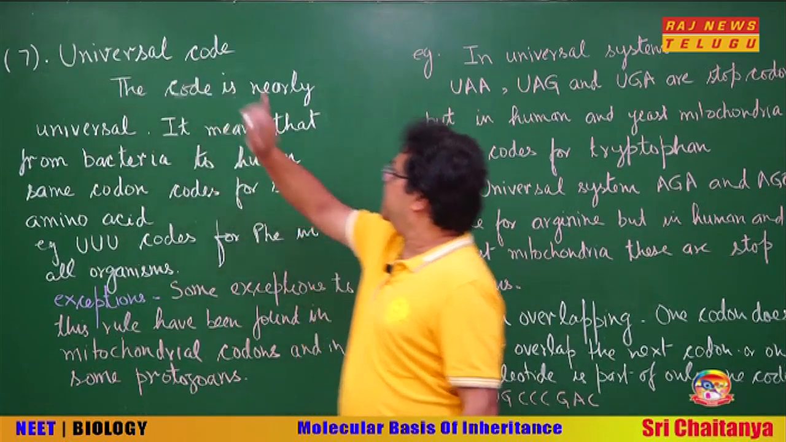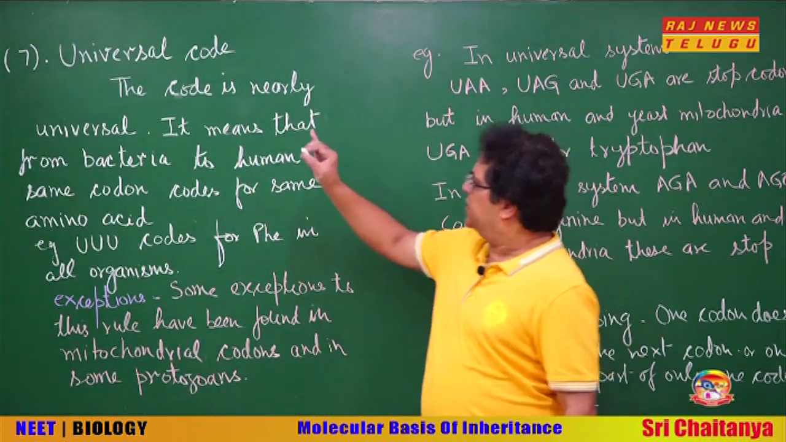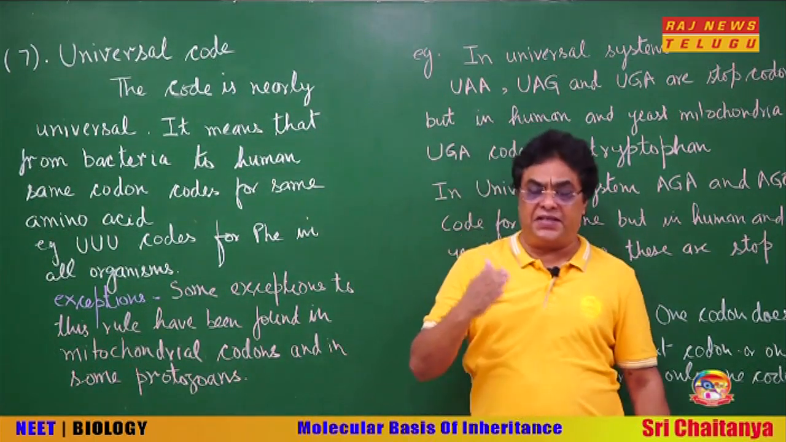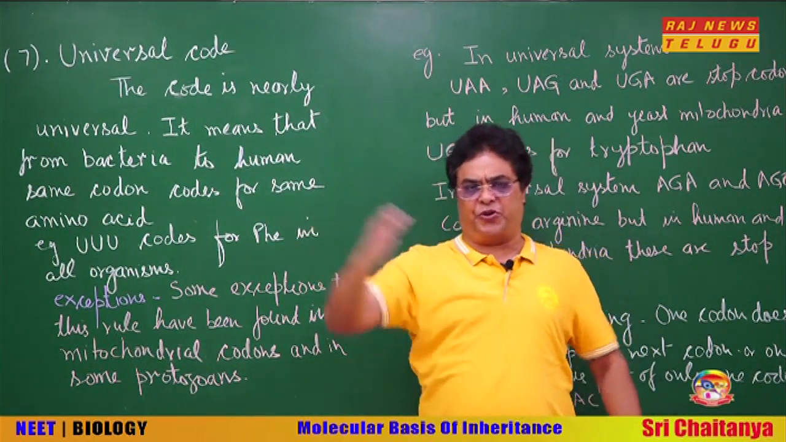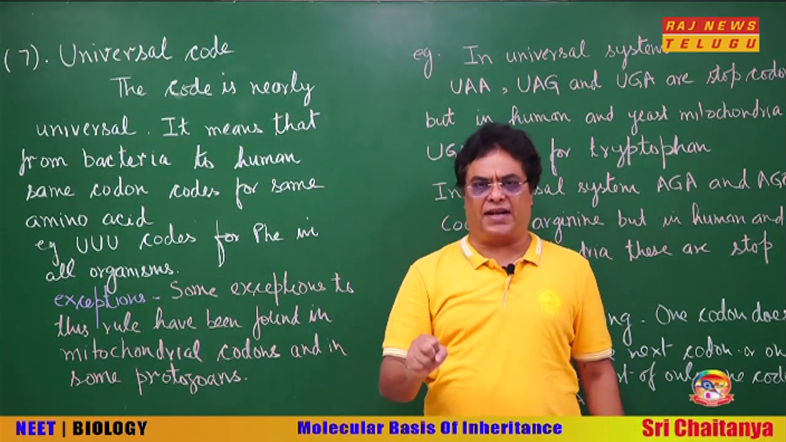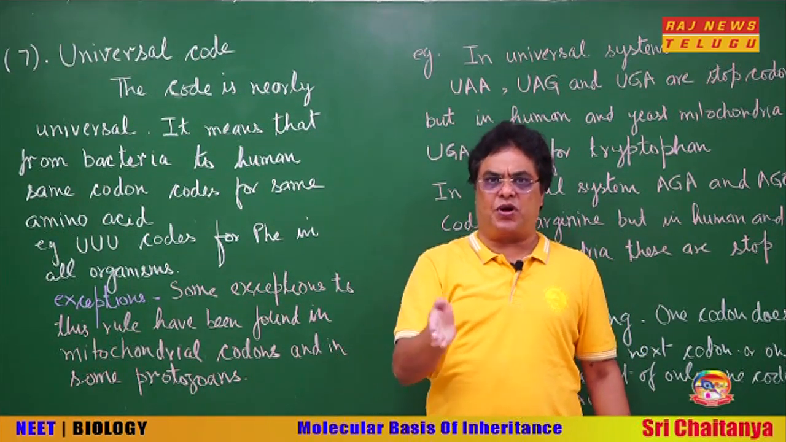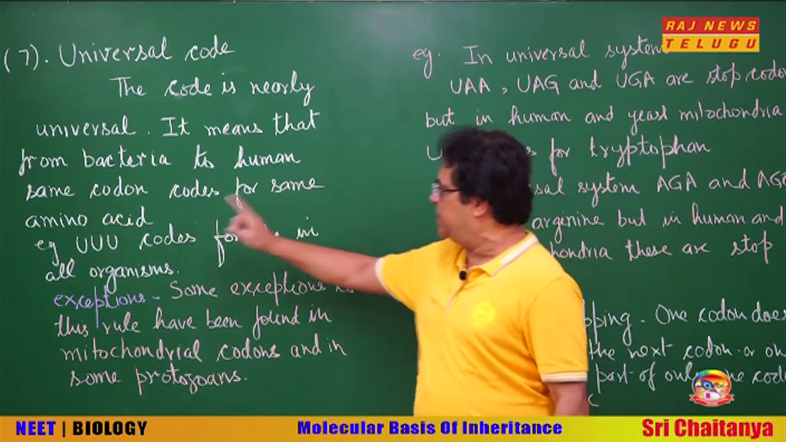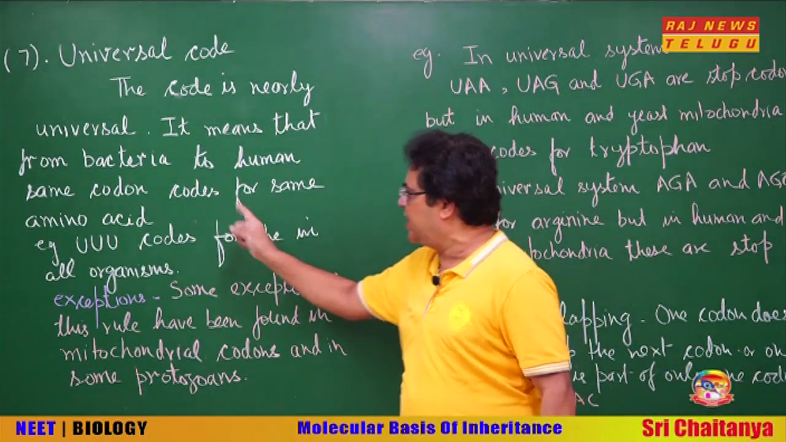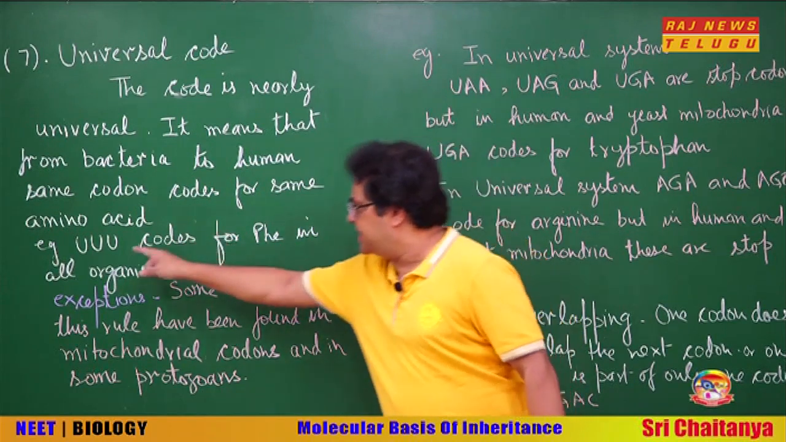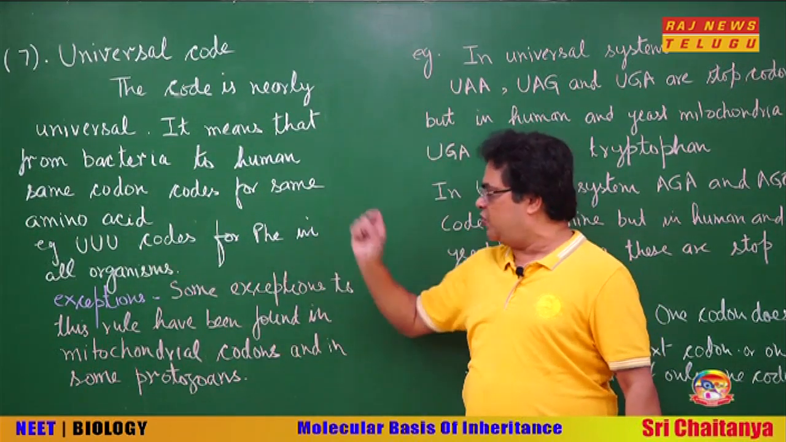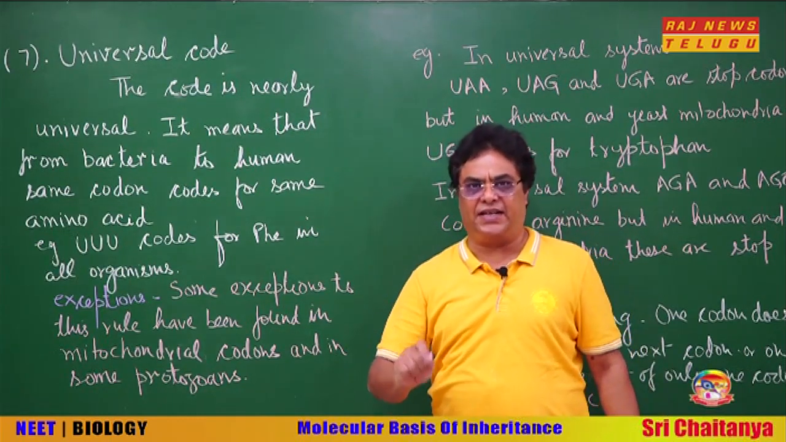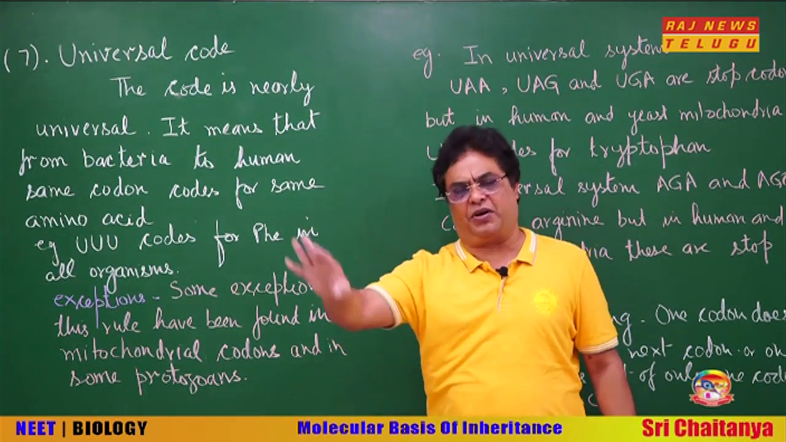Next property is universal codon. The code is nearly universal. Now what does this mean? This means that from bacteria to human being, in all organisms, the same codon codes for the same amino acid. For example, you see UUU, it codes for phenylalanine. So in bacteria also it will code for phenylalanine, in human it will also, in all organisms.